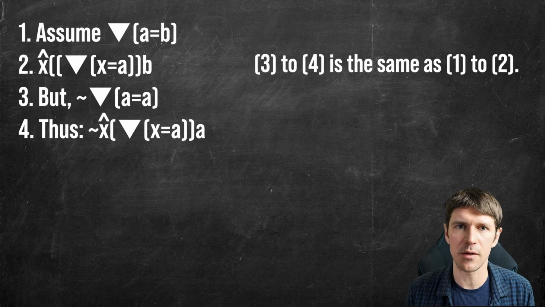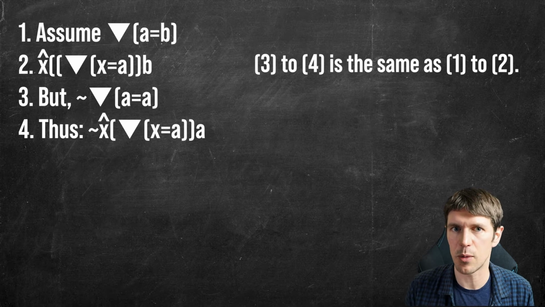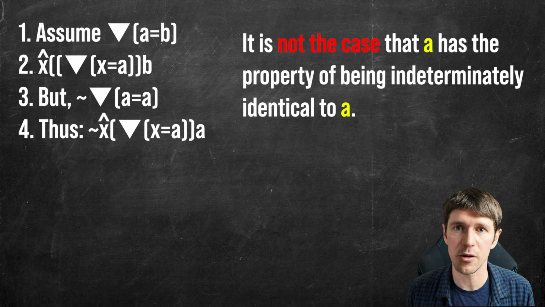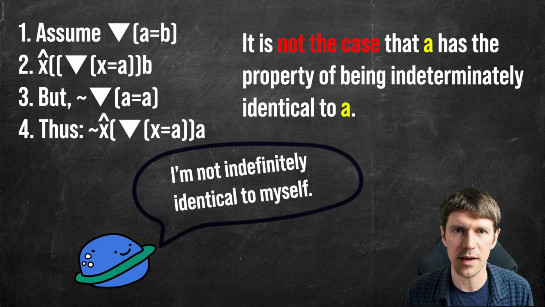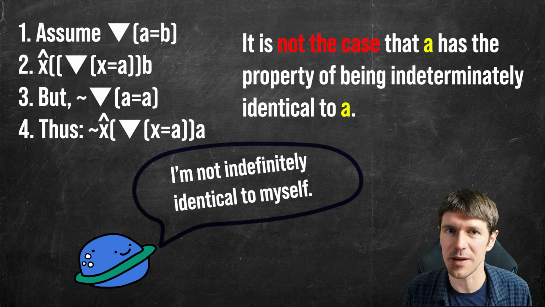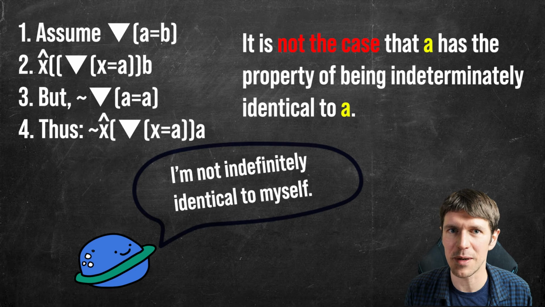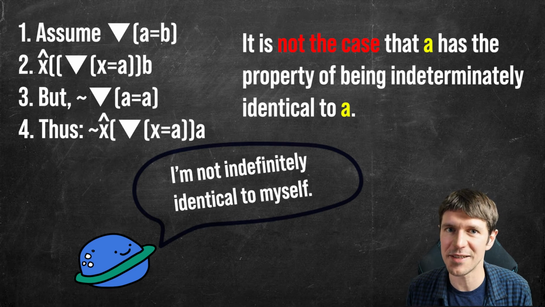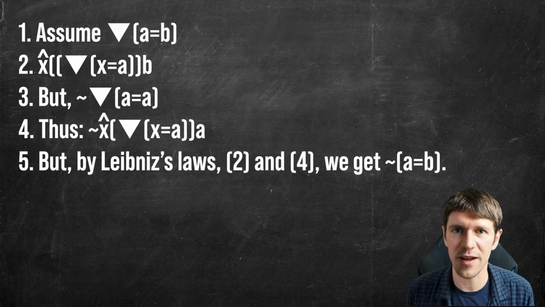Our reasoning from line 3 to line 4 mirrors the reasoning we did when we reasoned from line 1 to line 2. Line 4 states a particular property about A. It says that A has the property of not being indeterminately identical to A. In other words, what can we say about A? Well, one thing we can say about A is that it lacks a particular property. It lacks the property of being indeterminately identical to itself. Now line 5 is the conclusion.